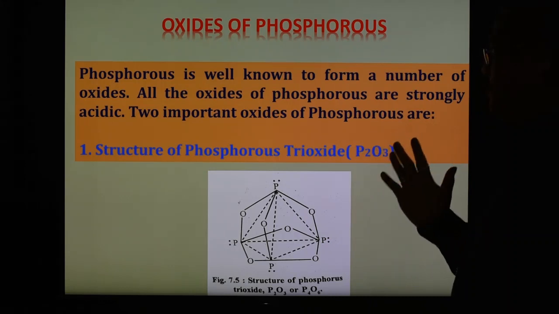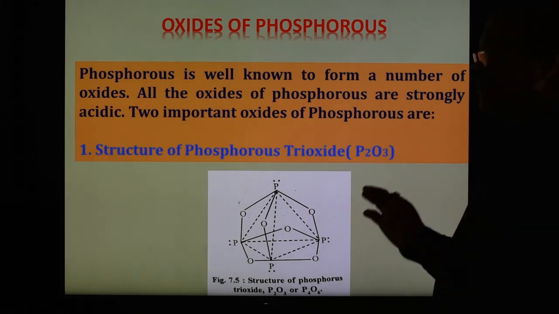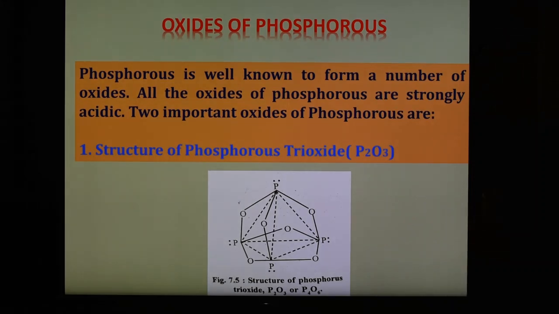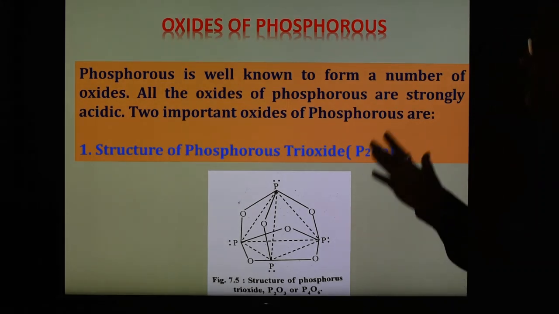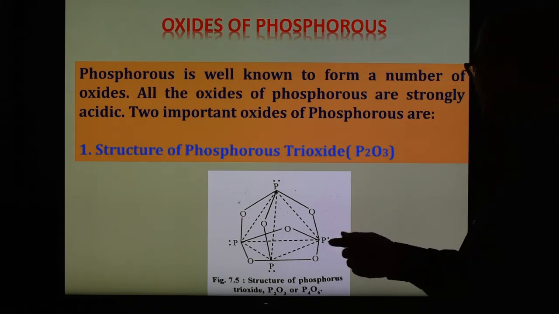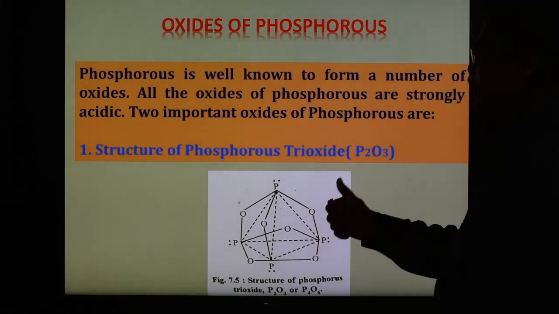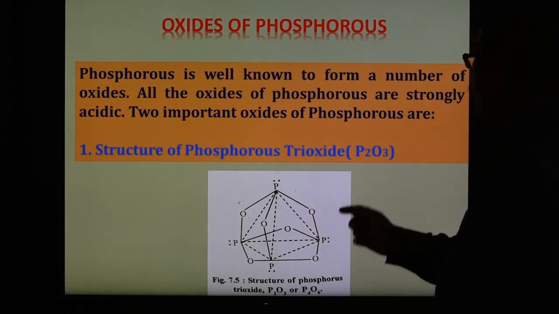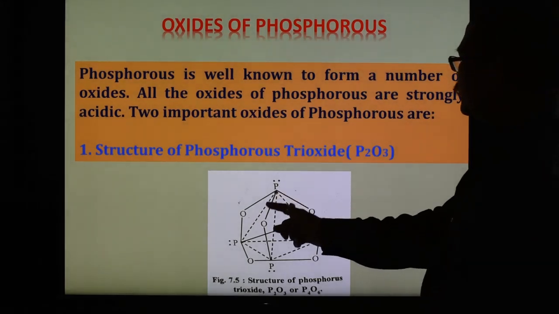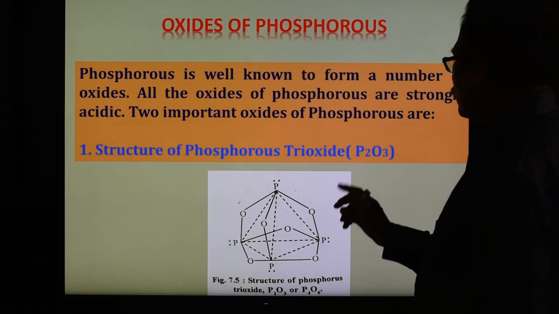Phosphorus has 5 electrons because the atomic number of phosphorus is 15 and the electronic configuration is 2, 8, 5. So 5 electrons are present in the valence shell. Out of 5 electrons, 3 electrons form bonds with the oxygen, 1, 2, 3, and 2 electrons remain on the phosphorus as a lone pair. And another thing is that a total of 6 oxygens are there.